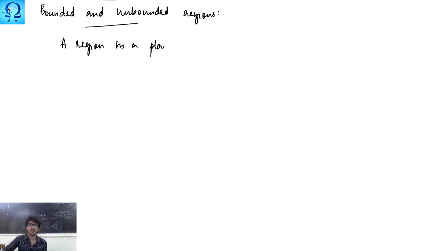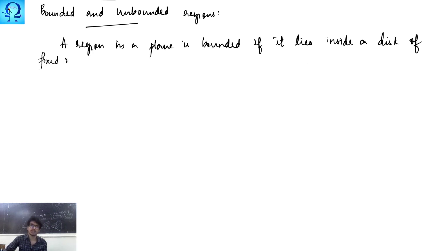So bounded and unbounded regions. What do we mean by a bounded region? A region in a plane is bounded if it lies inside a disk of fixed radius.